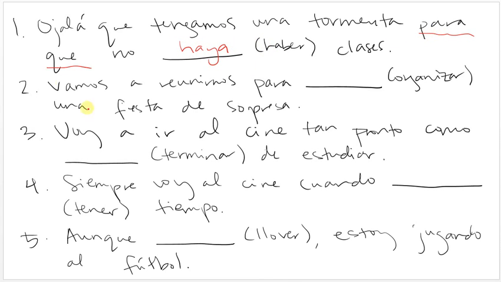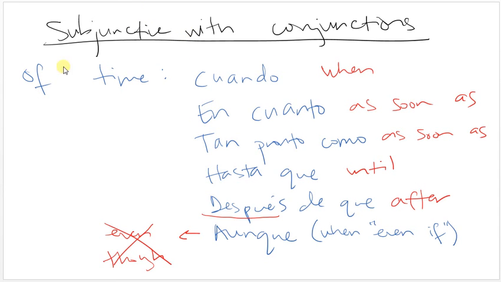Not to be confused with, vamos a reunirnos para organizar una fiesta de sorpresa. So we are going to get together in order to organize a surprise party. This just has para, no para que. So after para, which is just a regular preposition, you never conjugate your verbs. So it's just going to be organizar. Okay, voy a ir al cine tan pronto como termine de estudiar. So I'm going to go to the movies as soon as I finish studying. So as soon as, tan pronto como, is a conjunction of time.